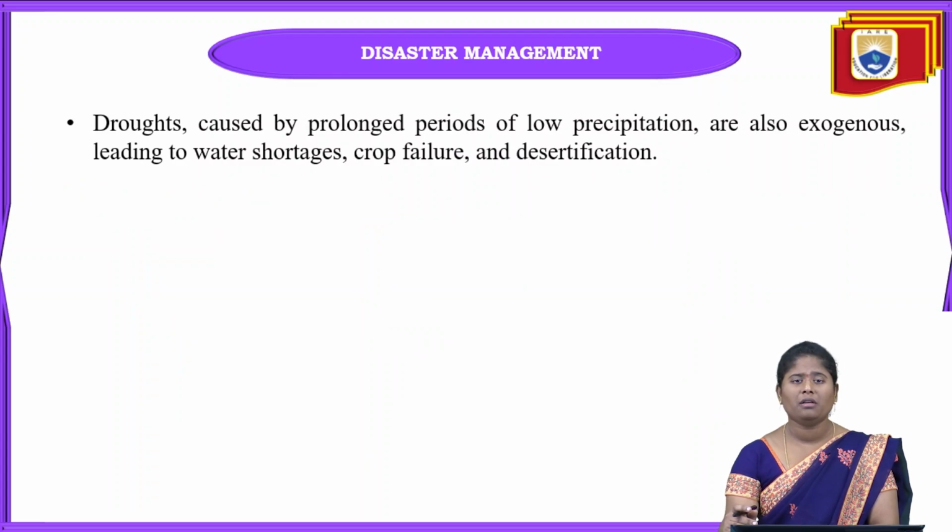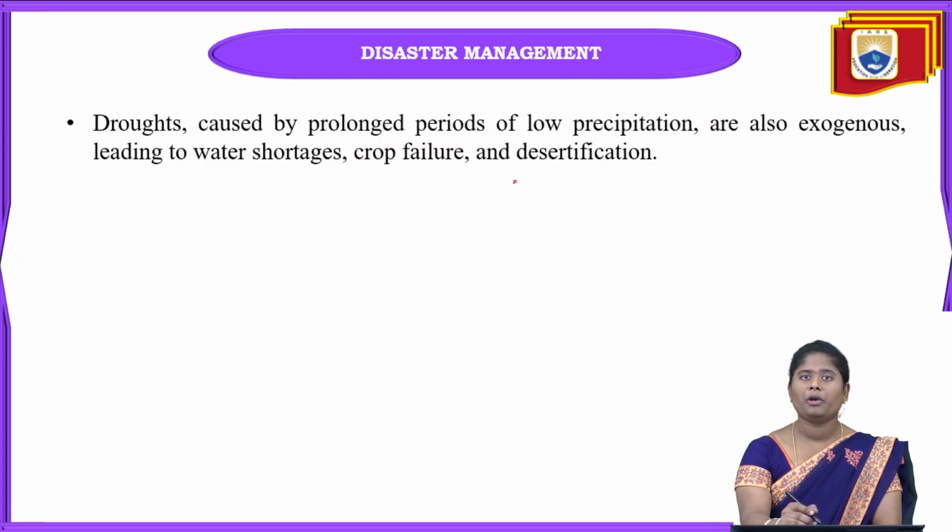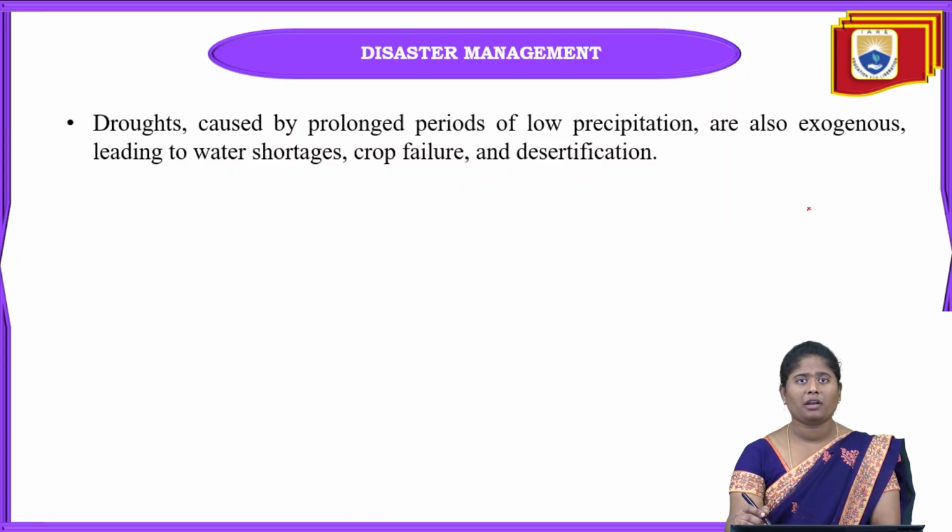And the next one is droughts. These droughts are caused by a shortage of rainfall and water. They are caused by a prolonged period of low precipitation, and this is one of the exogenous hazards that lead towards water shortages, crop failure and also desertification. When droughts occur, it is due to low precipitation.